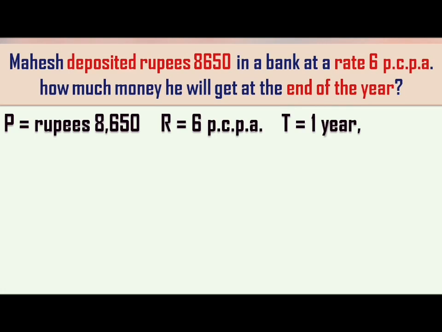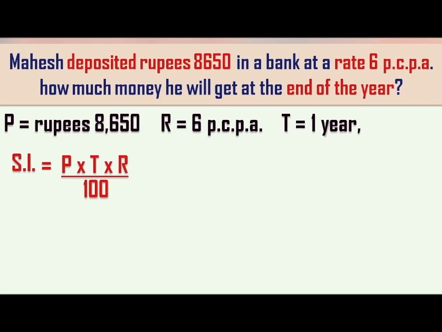As my target is to find the amount, which equals principal plus simple interest, I have the value of principal but I don't have simple interest, right? So I will begin my calculation by finding the simple interest. And to find the simple interest, I already know the formula. What is the formula? Yes, simple interest equals to PTR, that is P into T into R, the whole upon 100.